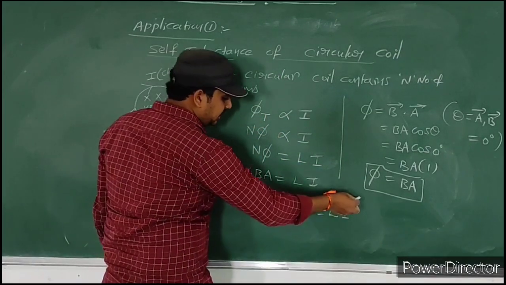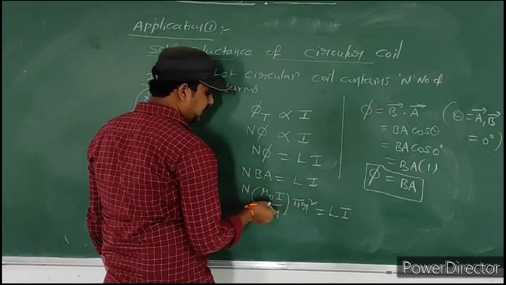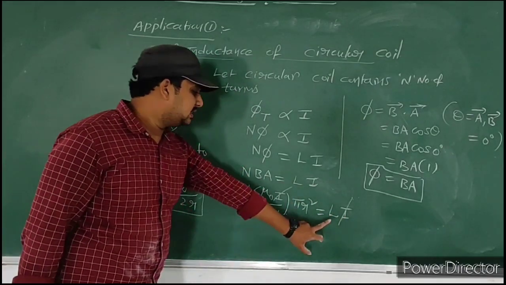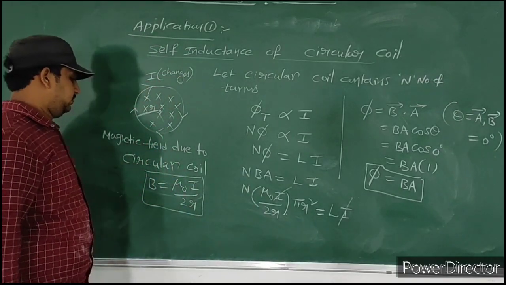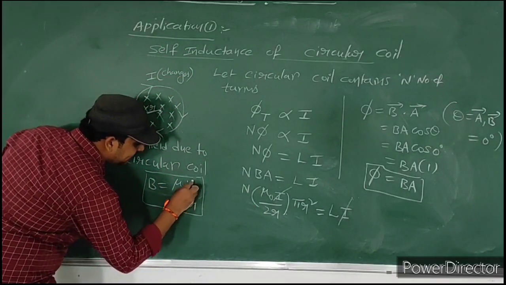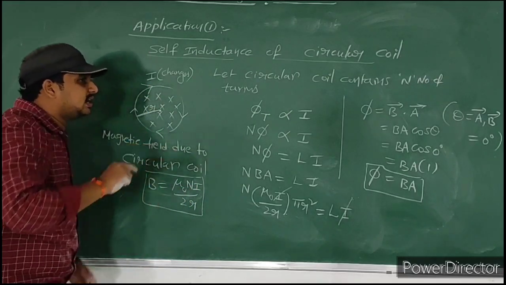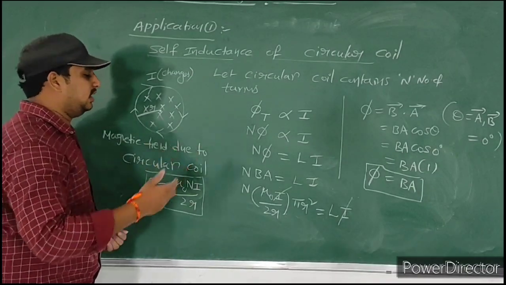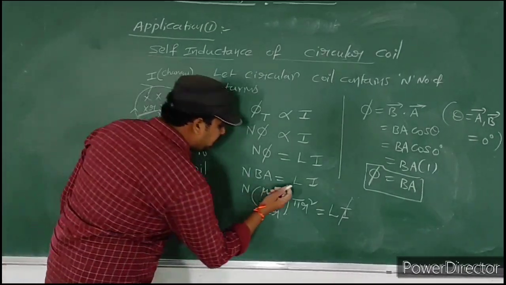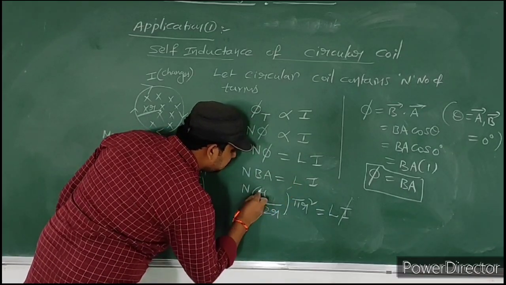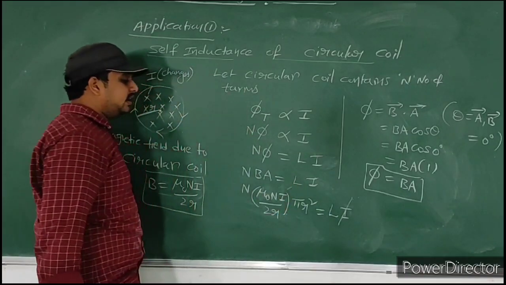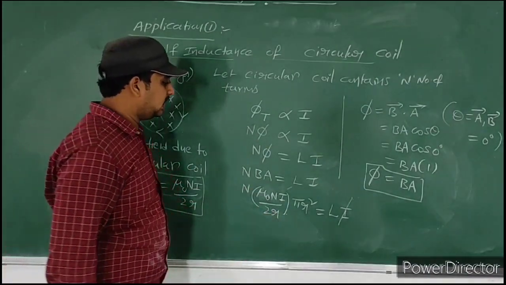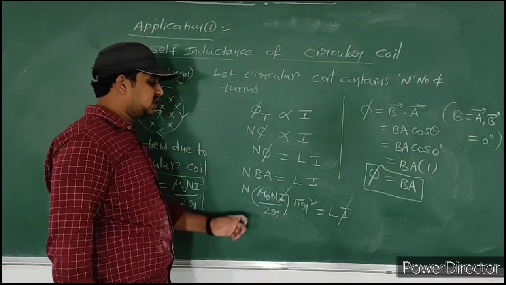So observe carefully here. Here I is there, here I is there. This I gets cancelled. Then what is left here? If it is a coil, definitely we consider Ni, because one turn is there, current is I. If N number of turns are there, total current is Ni. So mu naught Ni by 2R. So here also we will get some N. Magnetic field linked with the coil formula is mu naught Ni by 2R. So here I gets cancelled. Then what is left here?